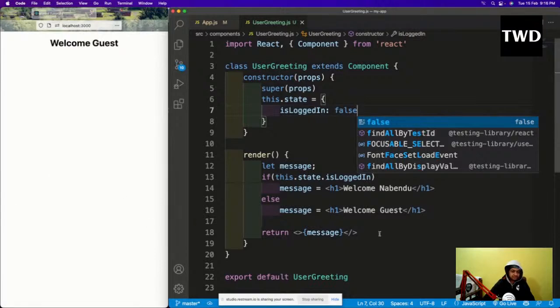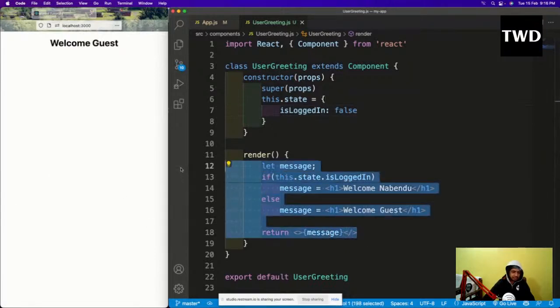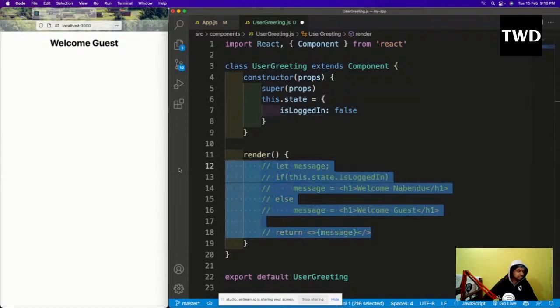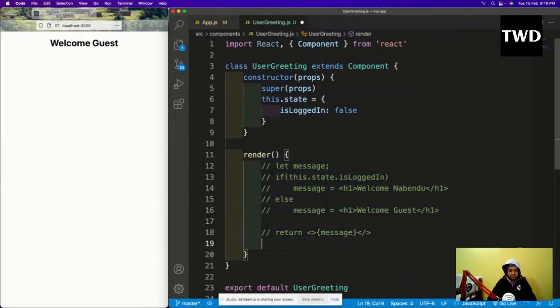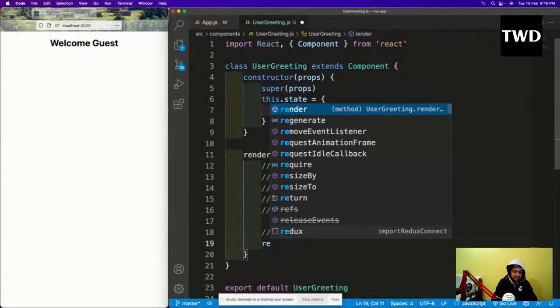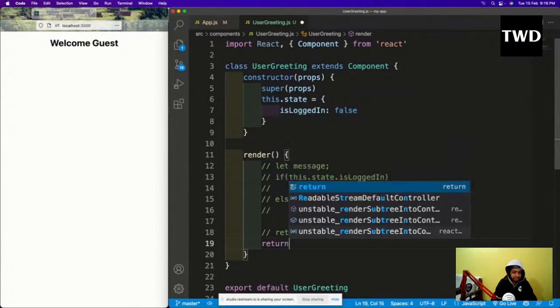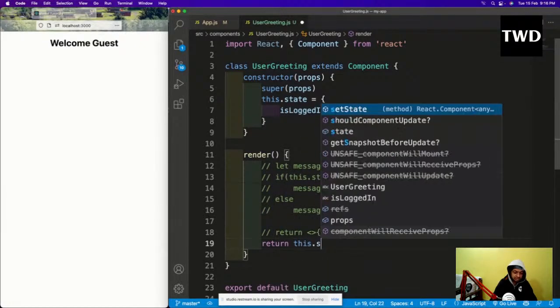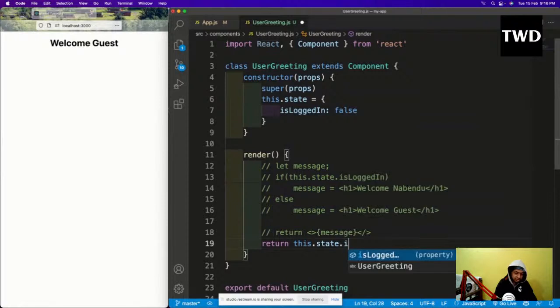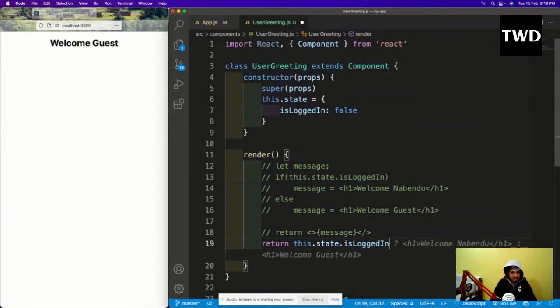Now for method number 3, let me comment this all out. And then return this.state.isLoggedIn, and then I will have this ternary operator, question mark, welcome Nabendu or welcome guest.